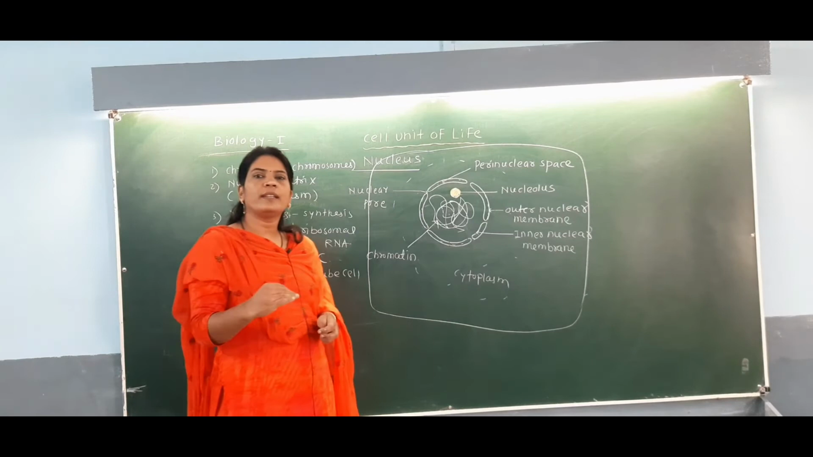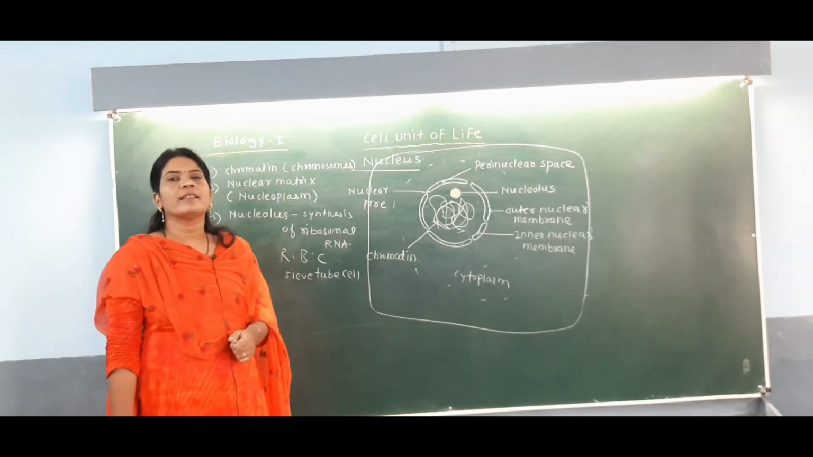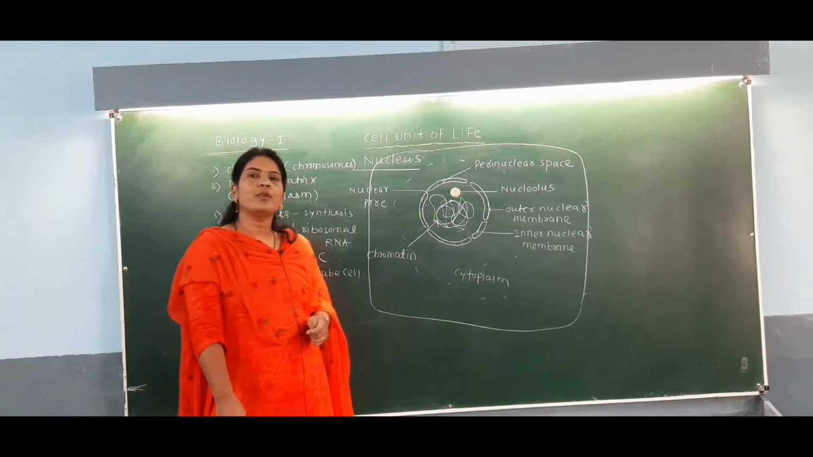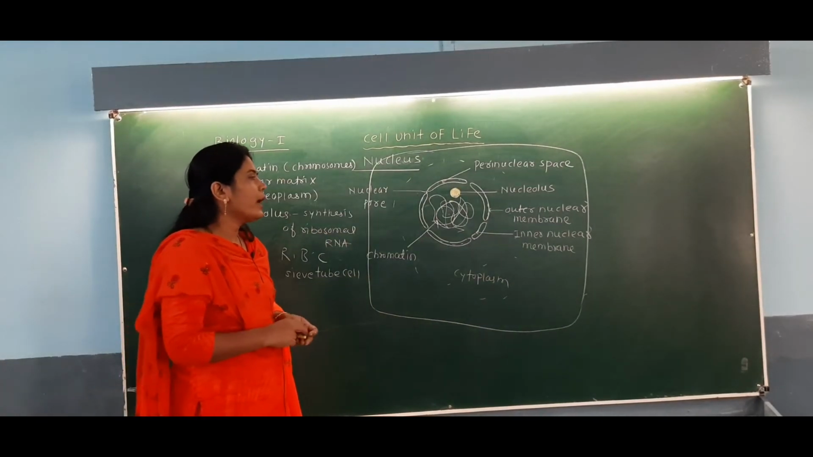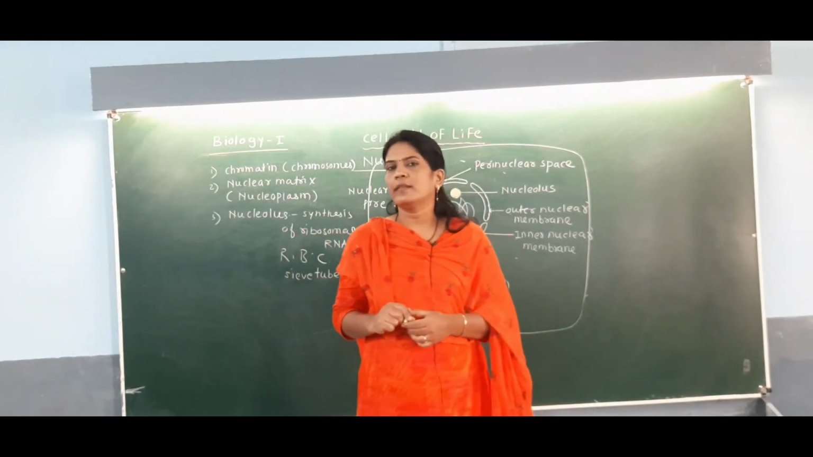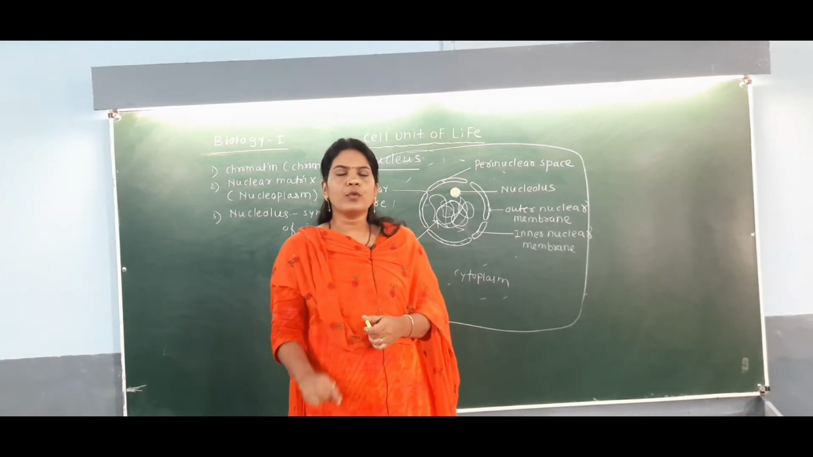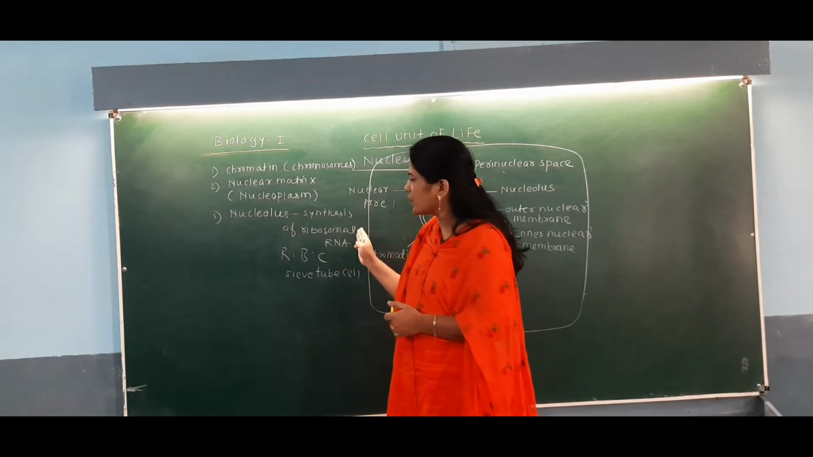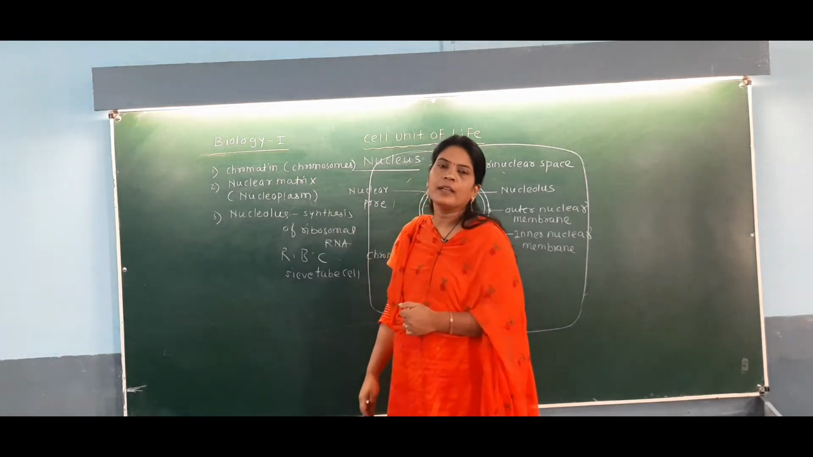Most of the time in a cell there is only one nucleus, but there are some cells which have more than one nucleus. For example, the Paramecium has two nuclei, the macronucleus and the micronucleus. So here we have completed some of the important parts of our nucleus. Now we will discuss the chromatin material. First we saw the nucleus and its function, and the next part is the chromatin material.